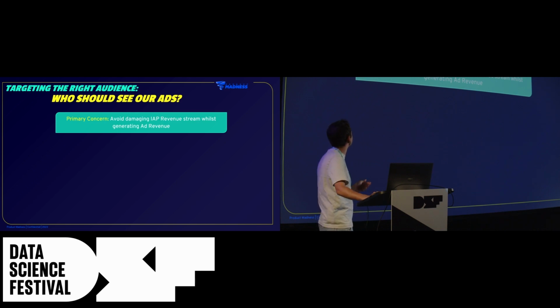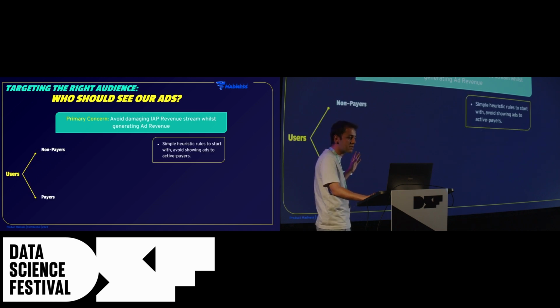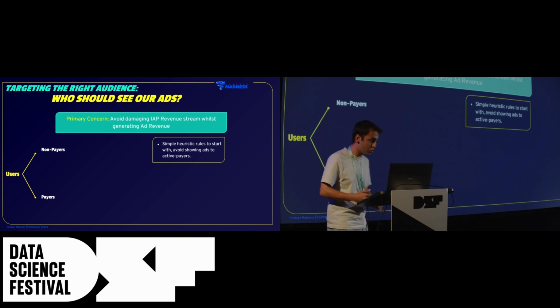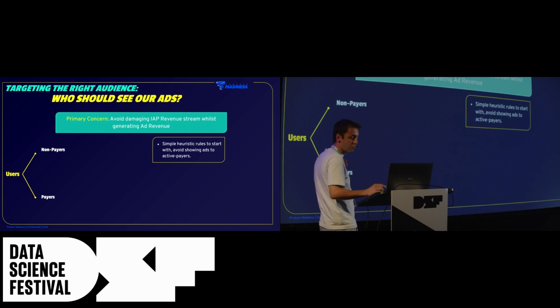Well, we can first start with simple segmentations that come to mind. For example, we know that some of our users pay, but some of them do not pay at all. So we can split our user base into two groups, non-payers and payers.